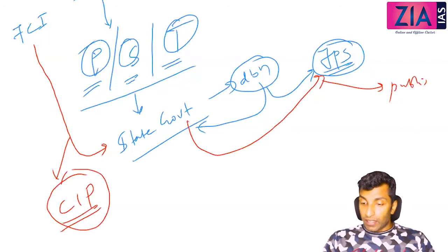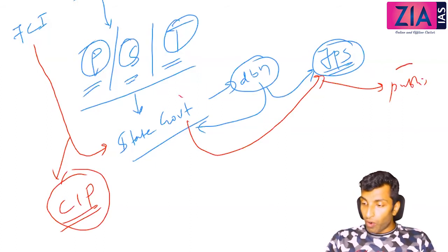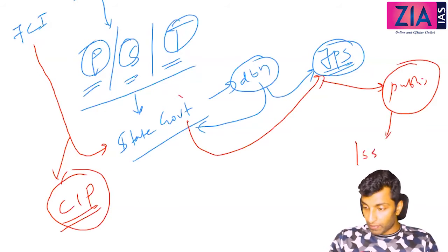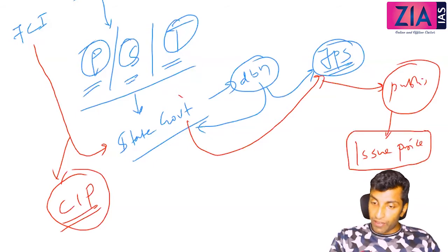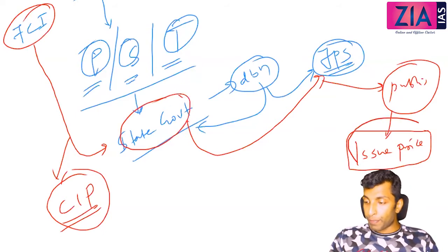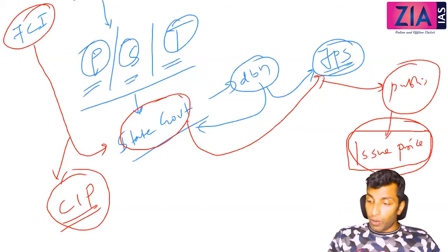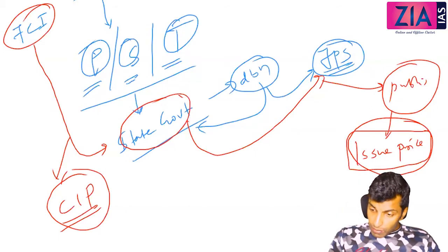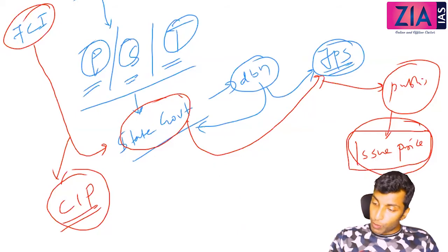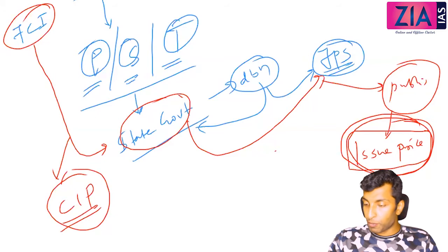Okay, now finally at what price will the public get it? The public will get the food grain at issue price. So FCI will give it to the state government at the central issue price, and the price the public gets is what you call the issue price. Now, is this possible? Can issue price be more than central issue price?